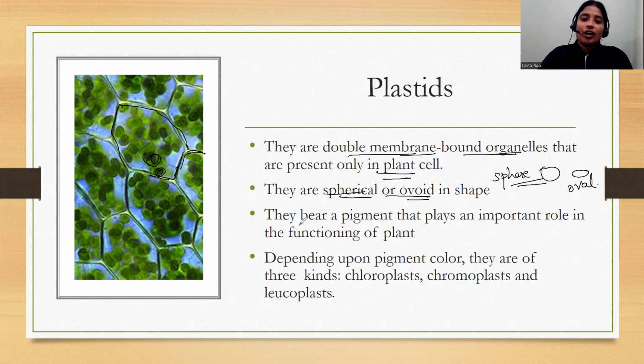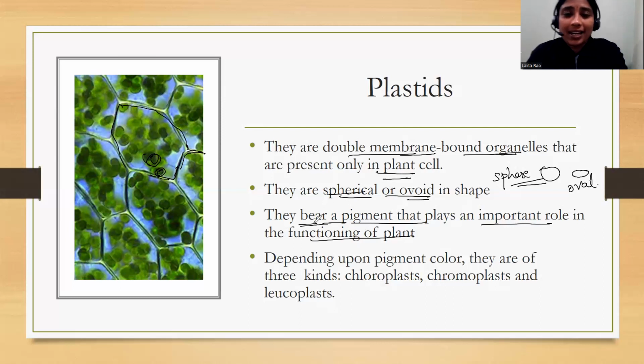So what do they contain? They contain a pigment which plays an important role in the functioning of the plant. As you know, plants perform several functions. One is photosynthesis.